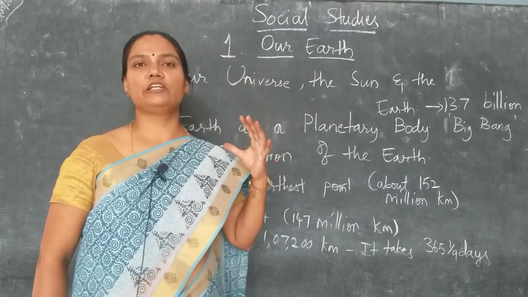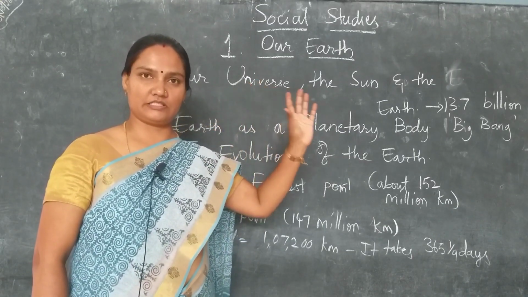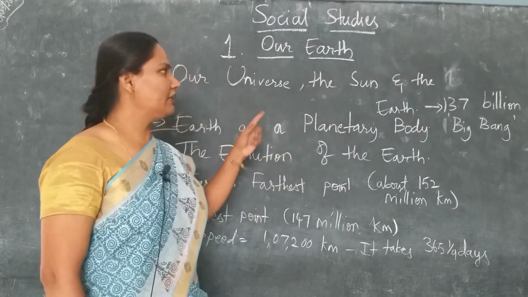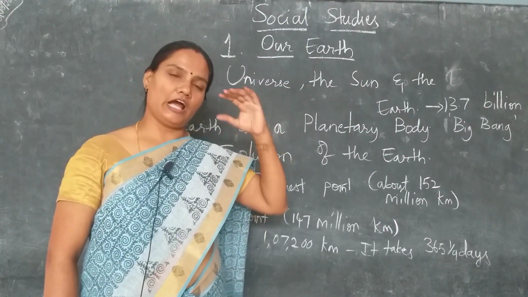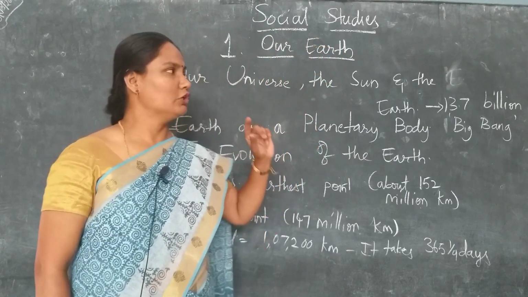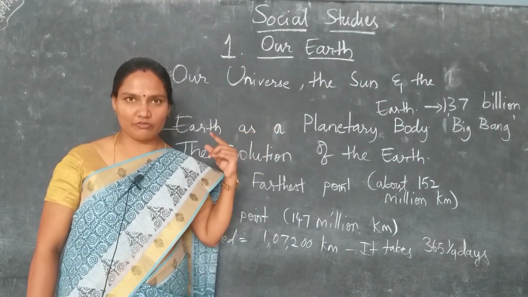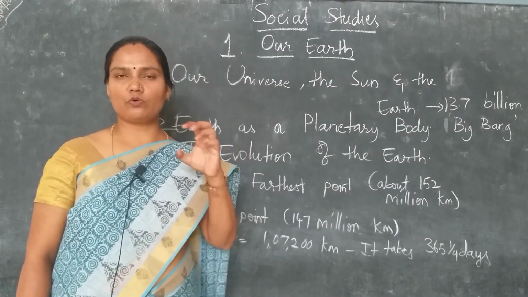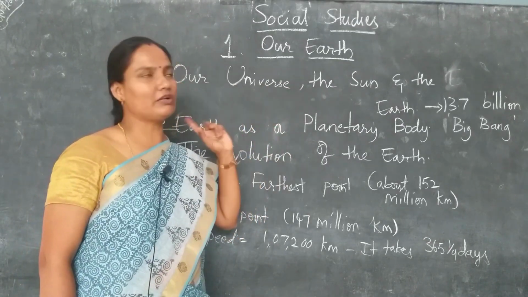So this is called a nebula. All these ashes, dust particles and hard materials which were released from this burning ball started revolving around the Sun. We call this stage the nebula, and from that day till today it is revolving around the Sun. When all these gases, ash and dust particles started revolving around the Sun, they started colliding with each other.